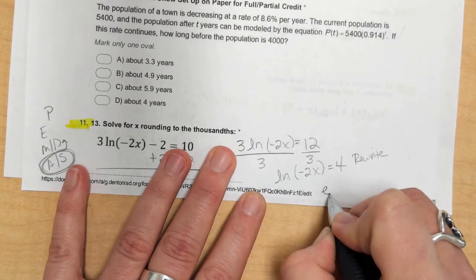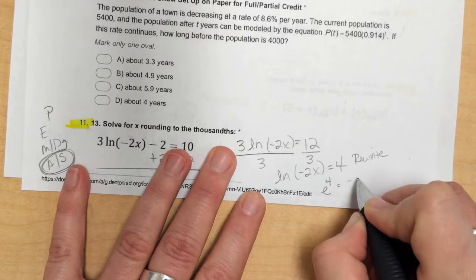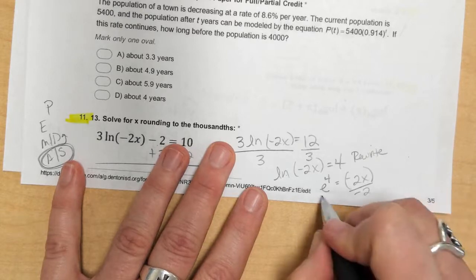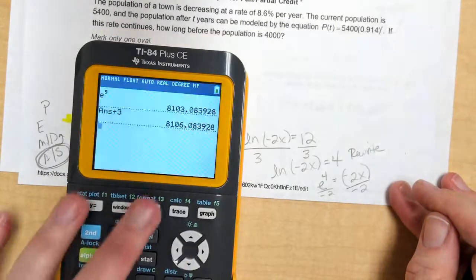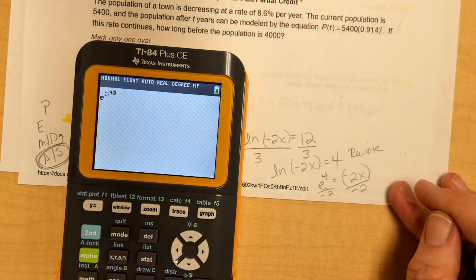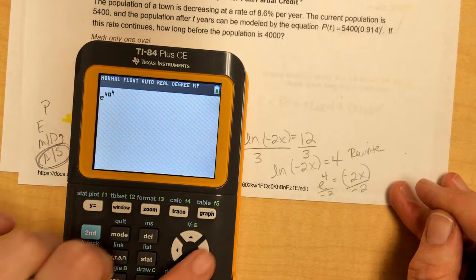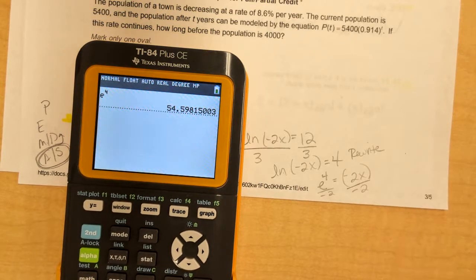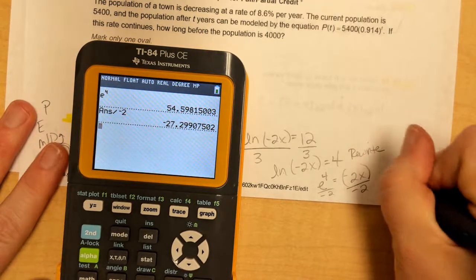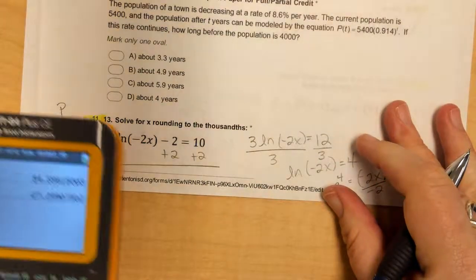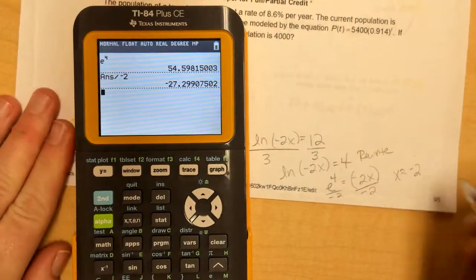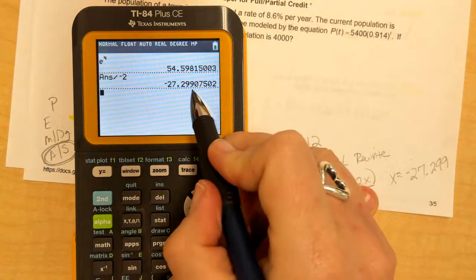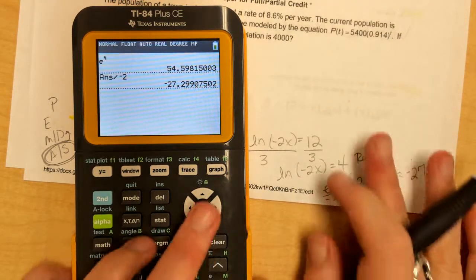So the base on natural log is e. Exponent is 4 equals negative 2x. In order to get that x alone, what I'm going to put in my calculator is e to the fourth power. Oops, sorry. Fourth power, and delete that, and hit enter. That's e to the fourth, and I'm going to divide it by -2. So x is about -27. Let's see, it says to round to the thousandths, so I better round correctly. -27 point. Tenths, hundredths, thousandths. Following the 9 is a 0, so it does not round up. That is the solution.